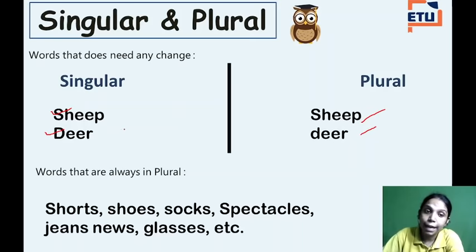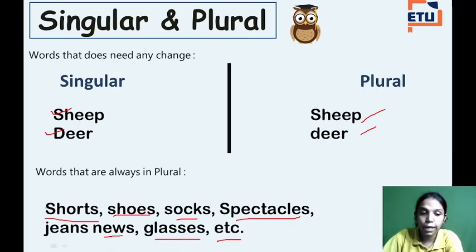Okay. And we can write in this singular form only, whether it is singular or plural. But there are some words we always write in a plural form. Okay. And what are those words? Words like shorts, shoes, socks, spectacles, jeans, news, glasses, etc. Let me repeat it for you again. Shorts, shoes, socks, spectacles, jeans, news, glasses, etc. So you can get my point, right?